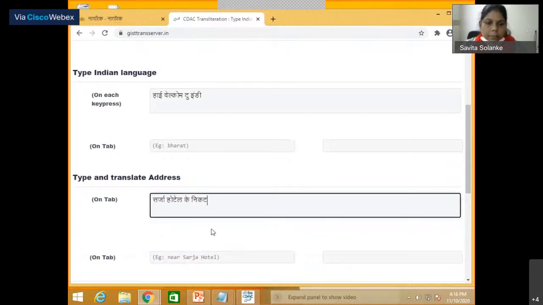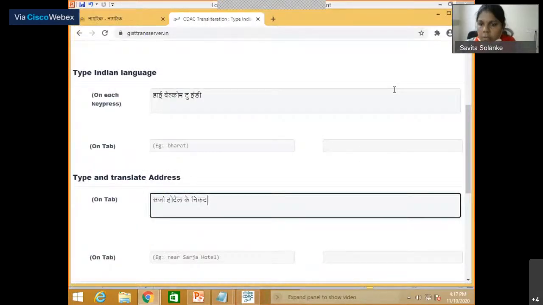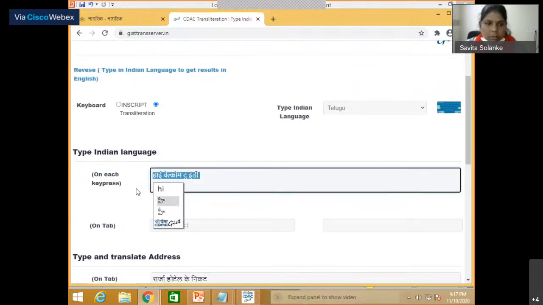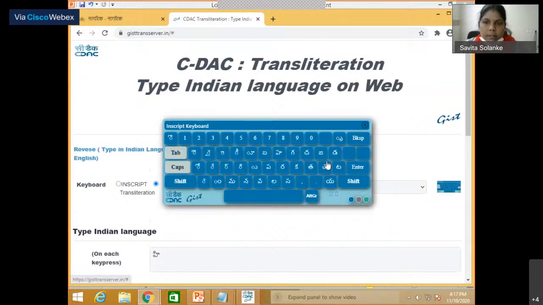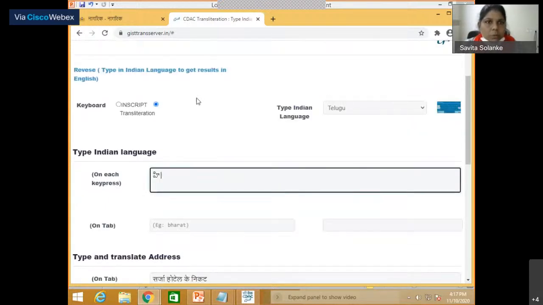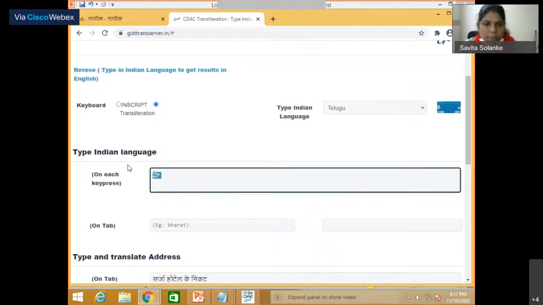And here you can use this for Telugu. We are providing support for Telugu, and this is an on-screen keyboard for the same Telugu language. If you want to type something, you just come to the website, keep on typing, copy the content from here, and use it anywhere you want.